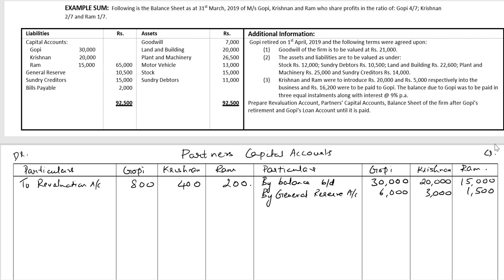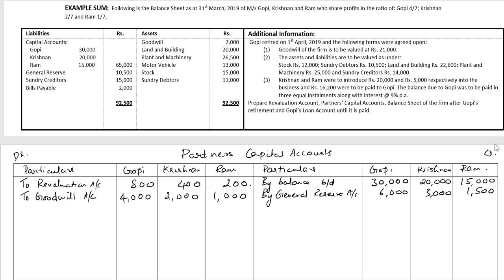There's existing goodwill of rupees 7,000 in the books. It needs to be written off in OPSR 4:2:1. So to goodwill account 4,000 rupees for Gopi, 2,000 against Krishnan, and 1,000 rupees against Ram.